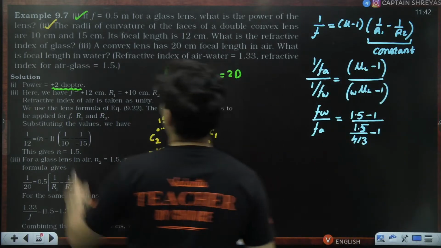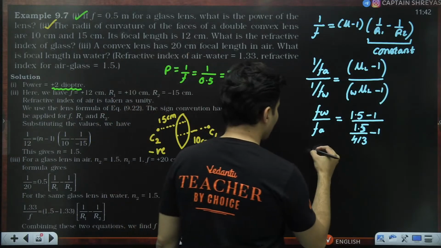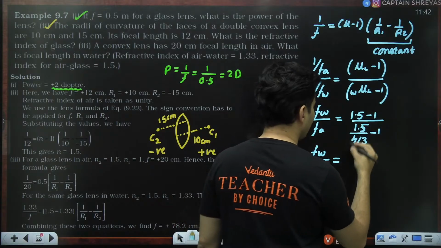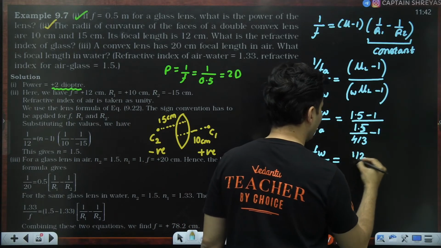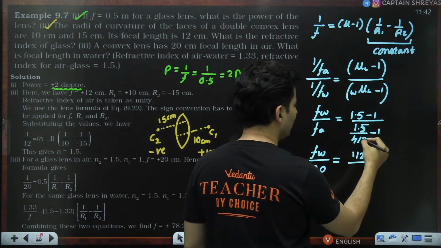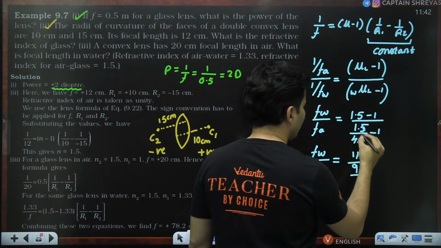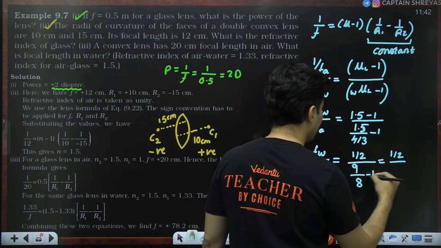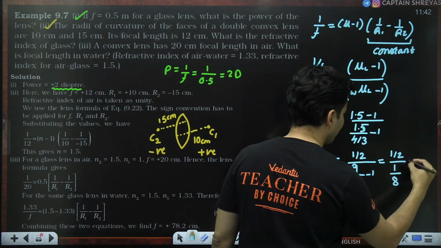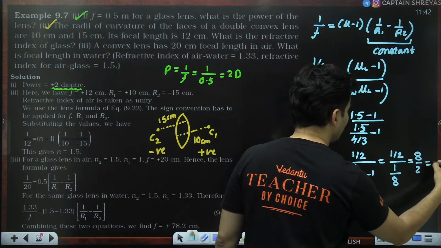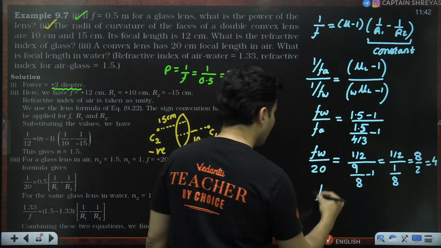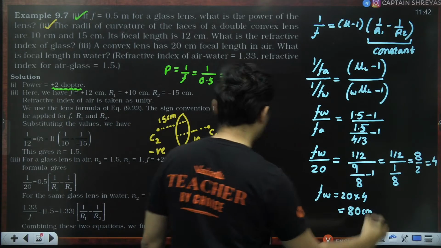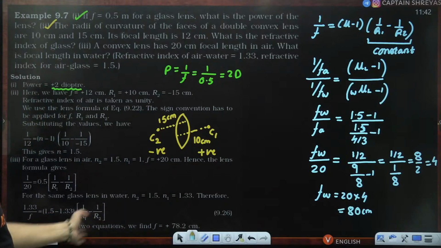Okay. In air, what was the focal length? It was 20. So focal length in water by 20 is equal to 0.5 upon (1.5 divided by 4 by 3, minus 1). 1.5 minus 1 is 0.5, which is 1 by 2. 1.5 is 3 by 2. 3 3s are 9, 2 4s are 8, minus 1, which is 1 by 2. 9 minus 8 is 1, so 1 by 8. So that will be basically 8 by 2, which is 4. So the focal length in water is 20 multiplied by 4, which is 80 centimeters.